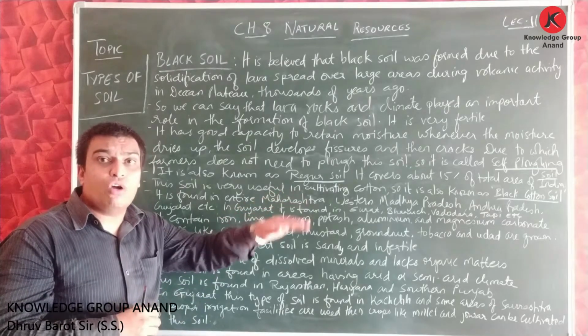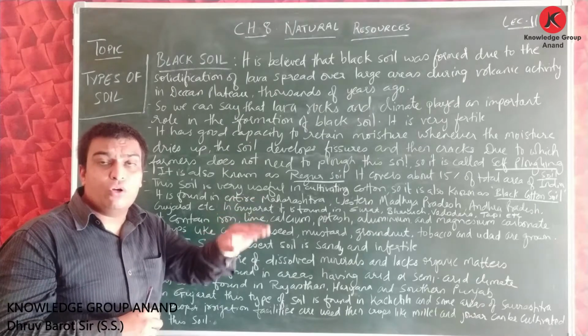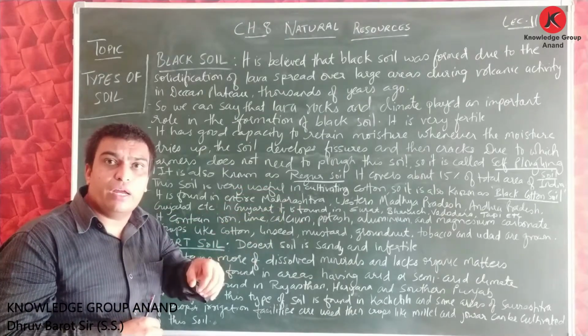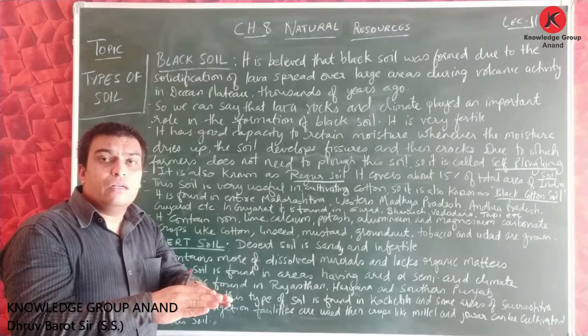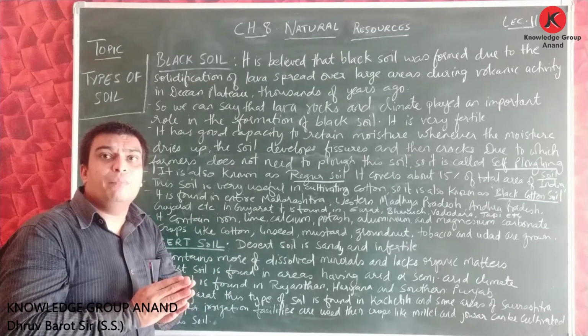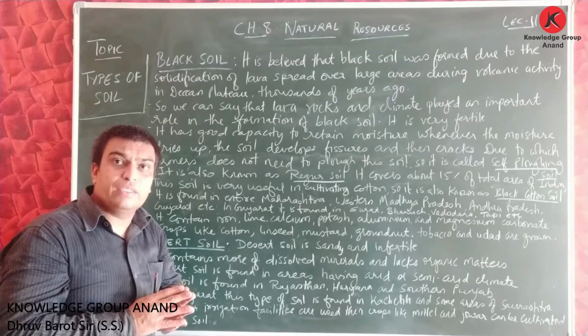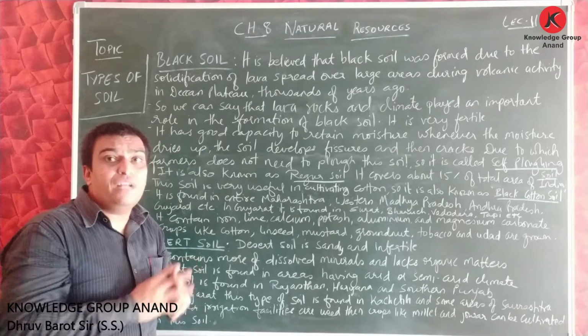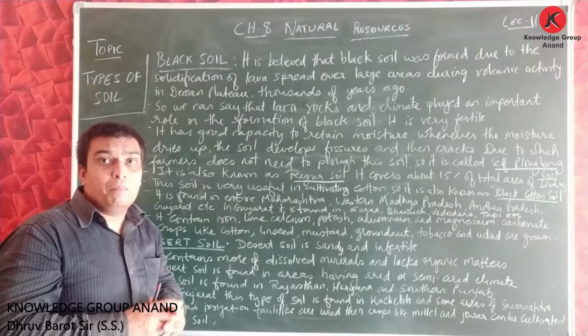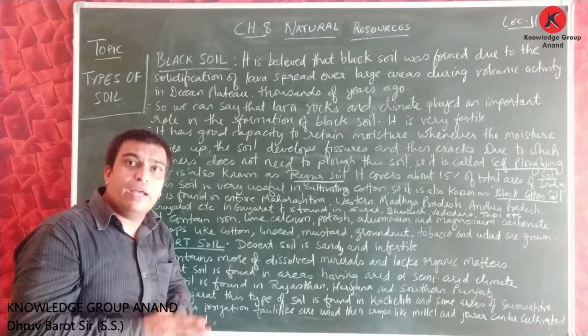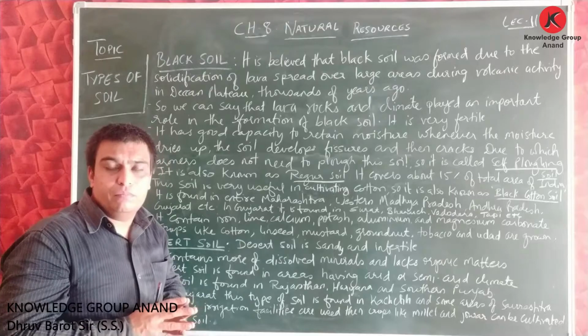the farmer is not able to plow this soil, because as soon as he plows the soil, again the soil will slip back and again it will come to its original place. So it becomes difficult for the farmer to plow this soil. But again, when this soil dries up,